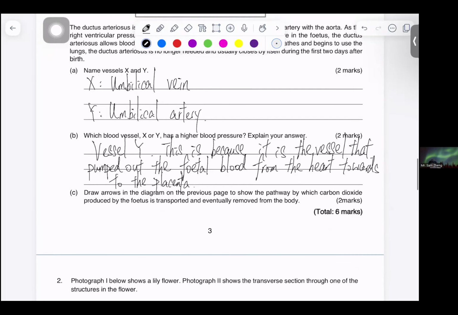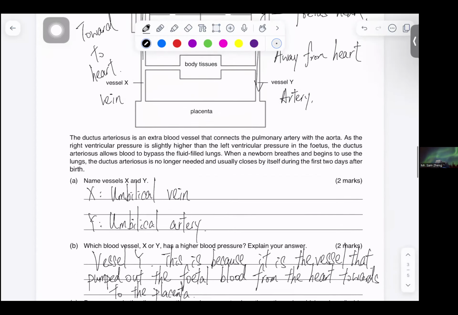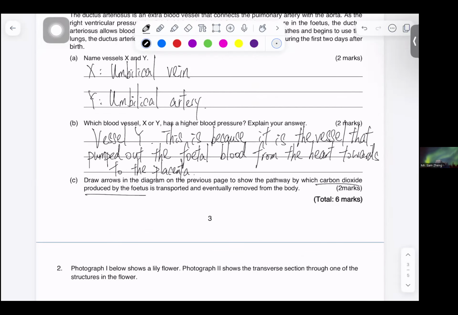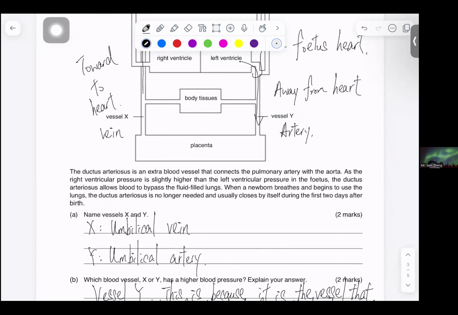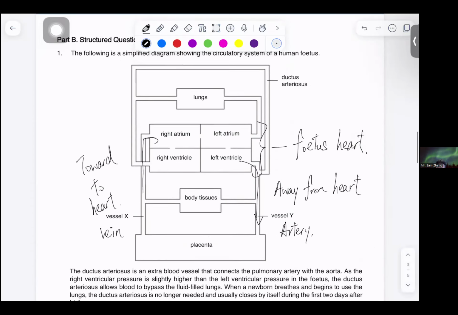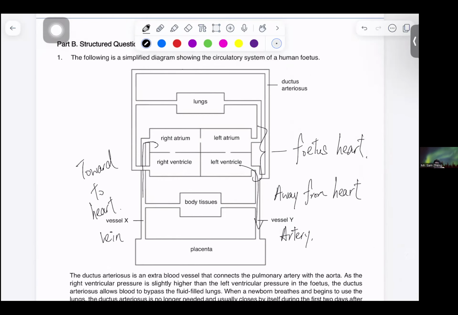Okay, then it asks you to draw the arrow to show which carbon dioxide is produced by the fetus and is transported, and eventually removed from the body. So in this case, as it requires us to talk about how the carbon dioxide is transferred, you may ask, sir, whether it should come out from the lungs.